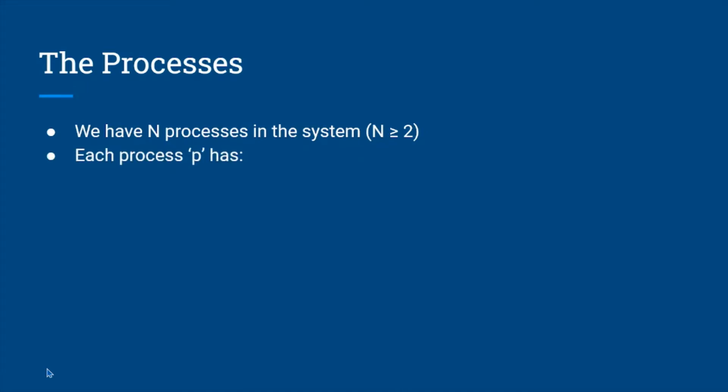Let's take a look at our processes in the system. In our protocol, we have n processes, and naturally n is 2 and above, as consensus is needed when there is more than one process. Each process P has 3 attributes. The input register XP, which is a 1-bit register and can only store 0 and 1. The output register YP, which informs us about the decision of the process at the end of the protocol. It can take 3 values, B, 0 and 1. The value B tells us that the decision is not yet made. And we also have unbounded internal storage for all the internal processing.